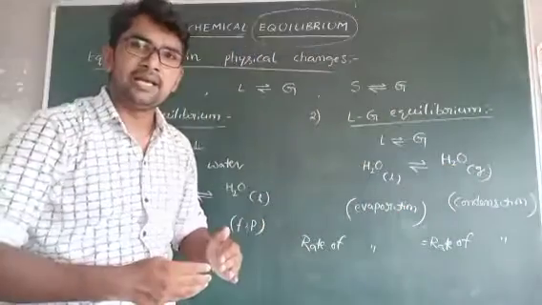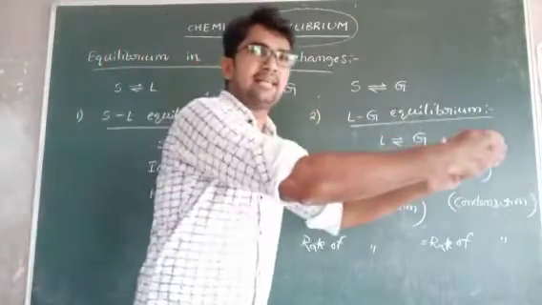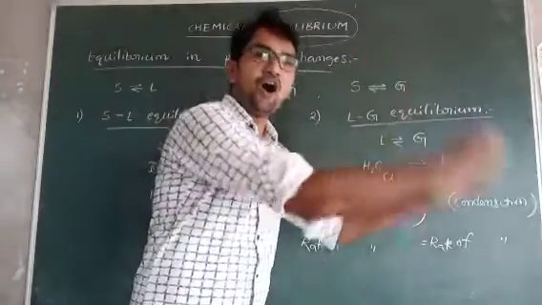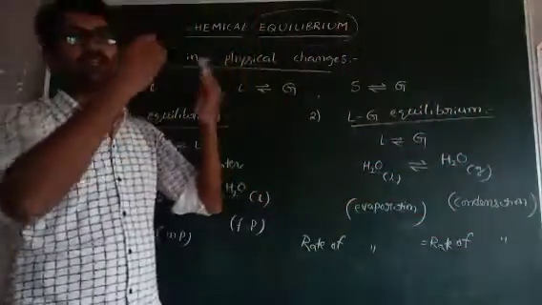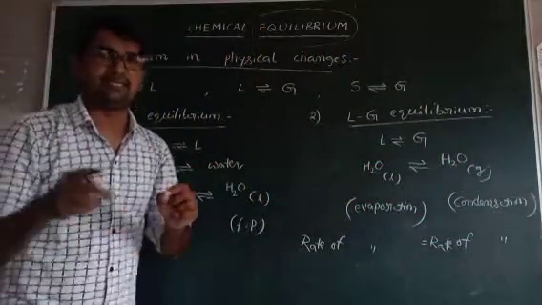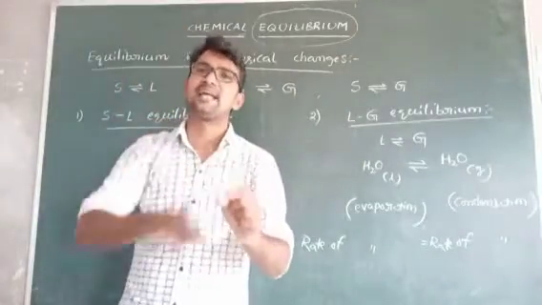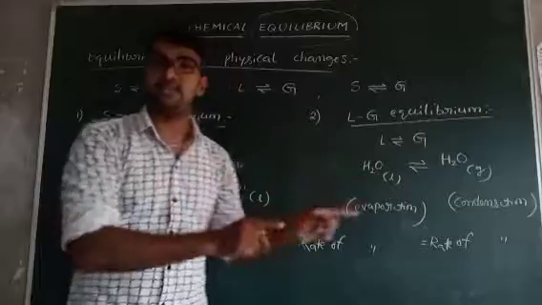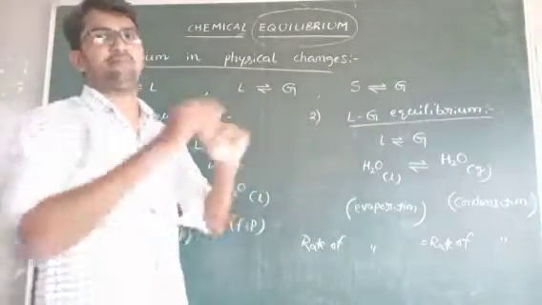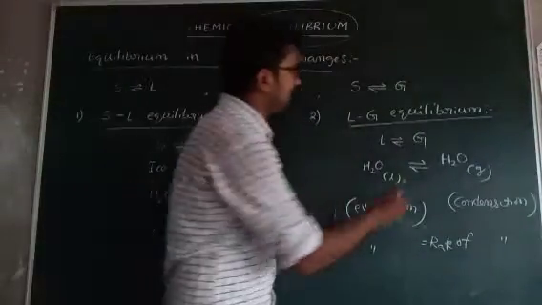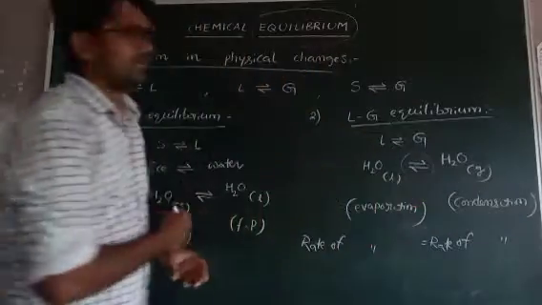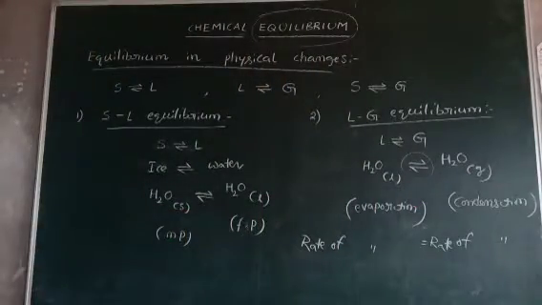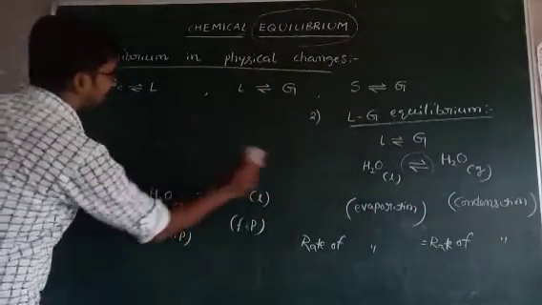That's why these two are continuous, liquid to gas, gas to liquid. That's why that reaction is not completed, so they attain equilibrium.